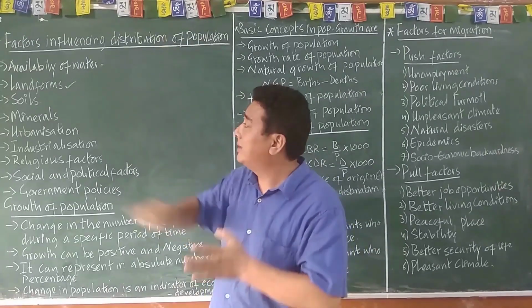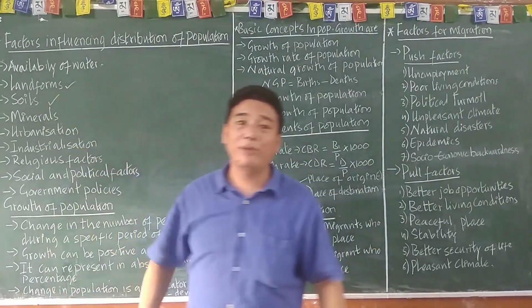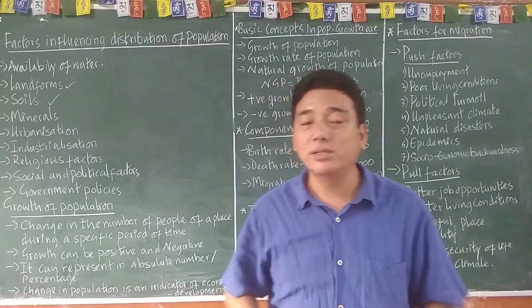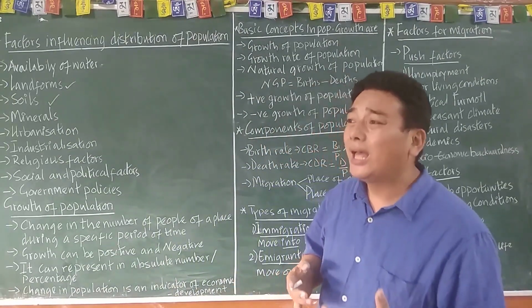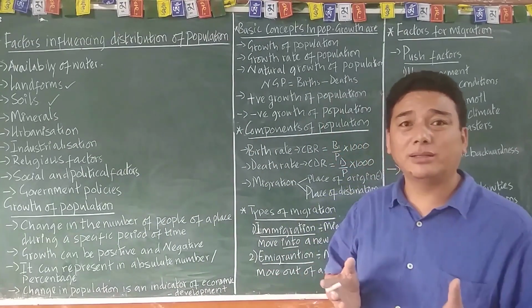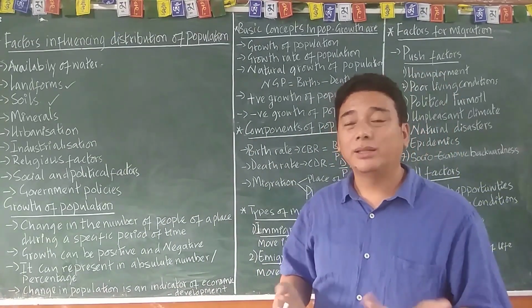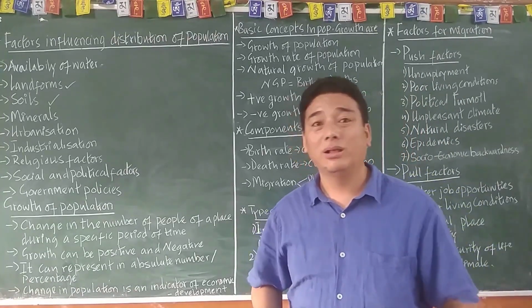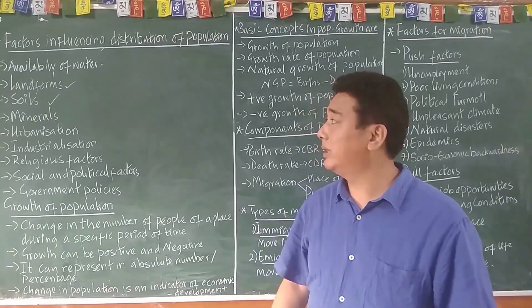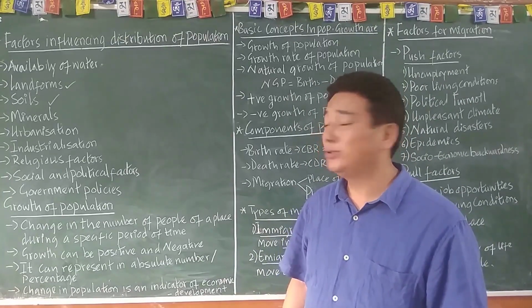Is that clear? The next one is soil. Wherever there is good soil, agricultural activity can be practiced on it. Am I right? Wherever there is good or fertile soil, you will find more population. Wherever there is arid, desertic, or unfertile soil, you will find less population there.